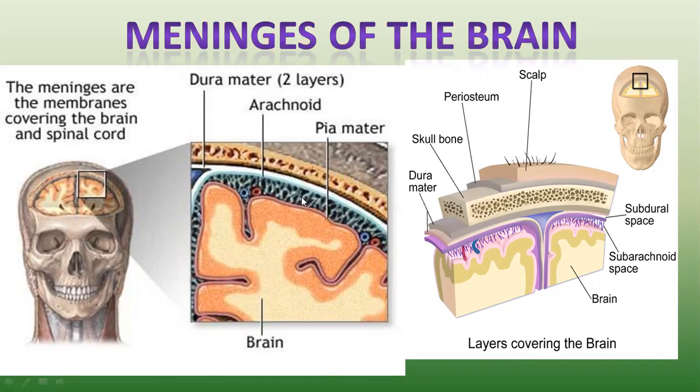This subarachnoid space is filled with a fluid called cerebrospinal fluid. Okay, so these are the three meninges which help in protecting the brain. Outer dura mater, which is a double layered, thick layer. Arachnoid is thin and webby, which is the middle layer. And pia mater is the innermost and highly vascular membrane.